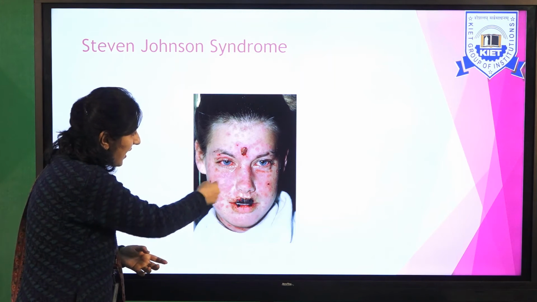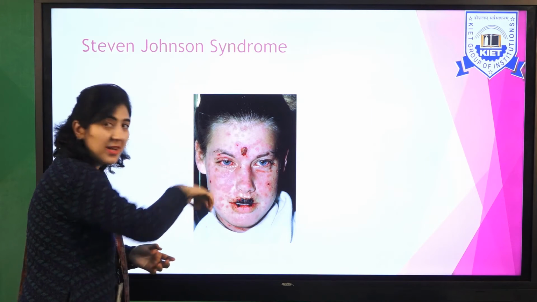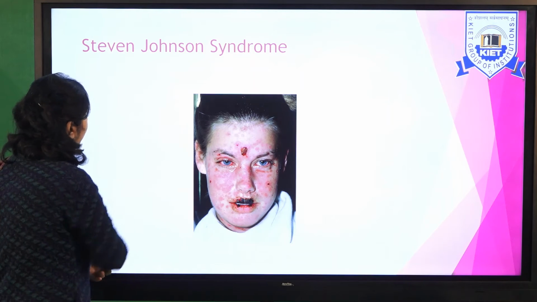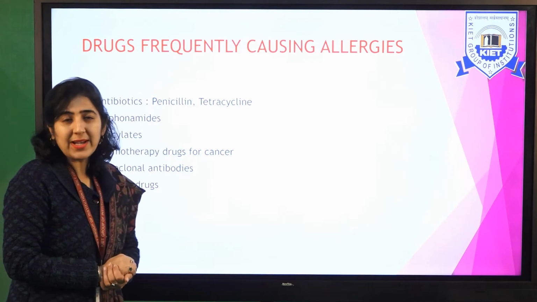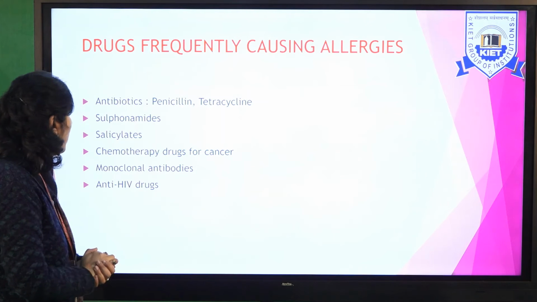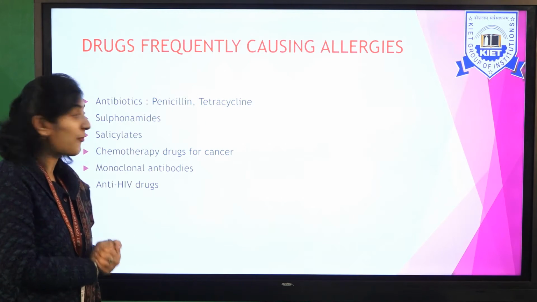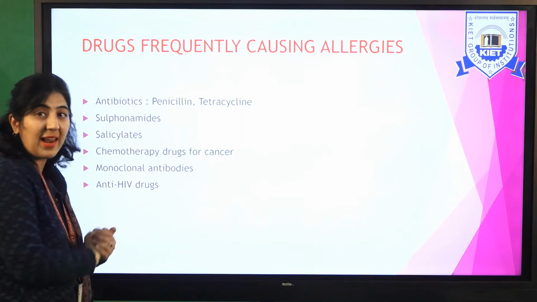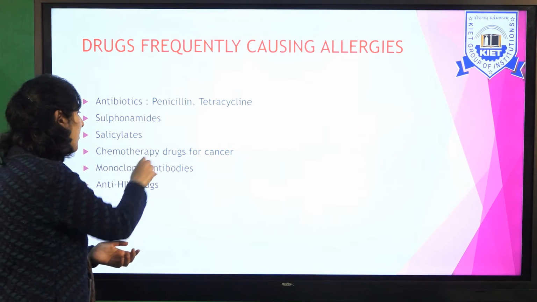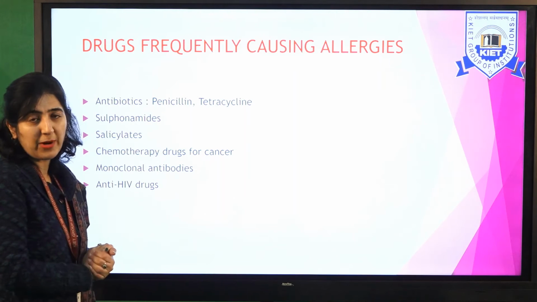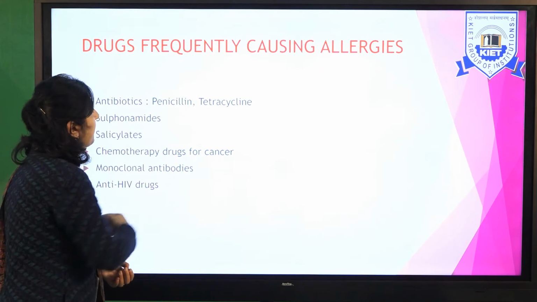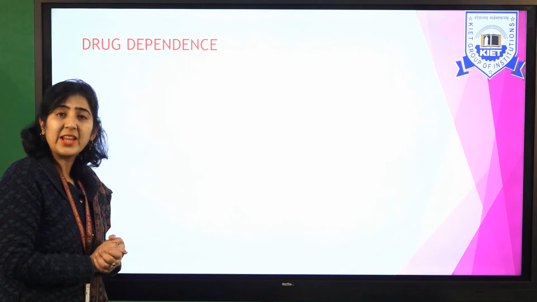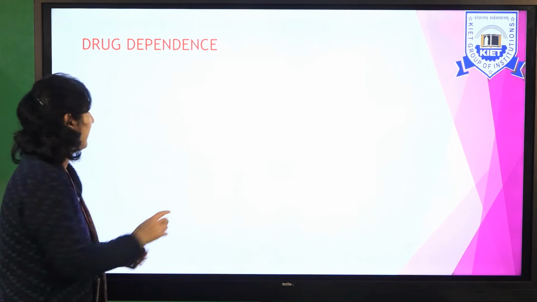There's a butterfly-like rash and it comes under type 3 reaction. The drugs frequently causing allergies are normally antibiotics like penicillin, tetracycline, sulfonamides, salicylates, chemotherapy drugs for cancer, monoclonal antibodies and anti-HIV drugs.